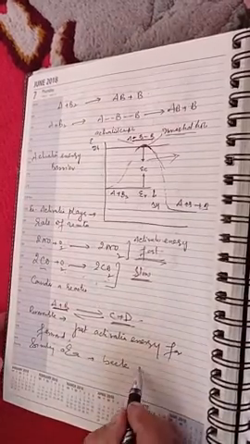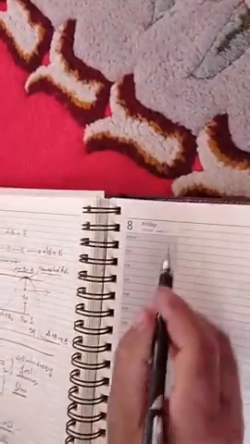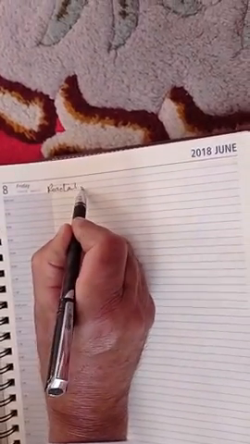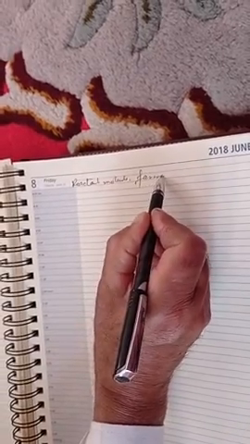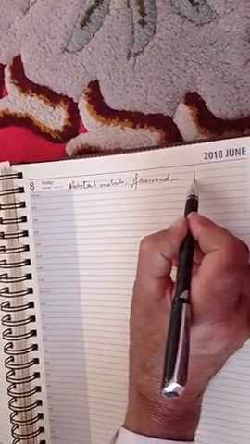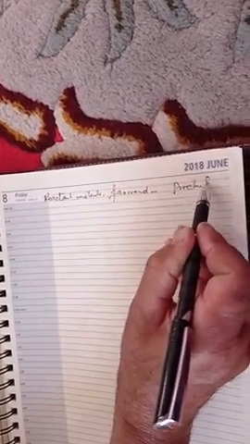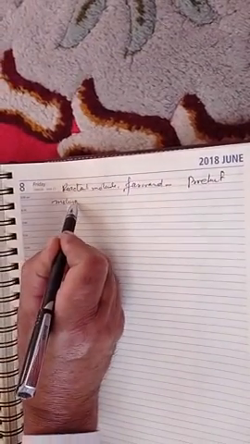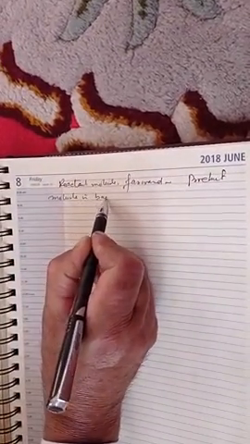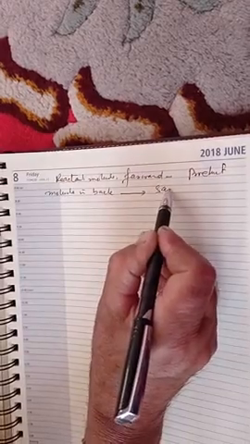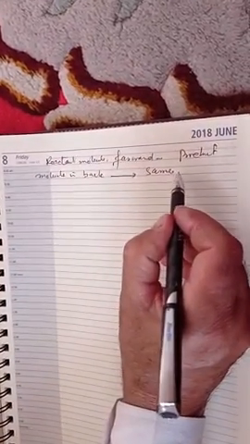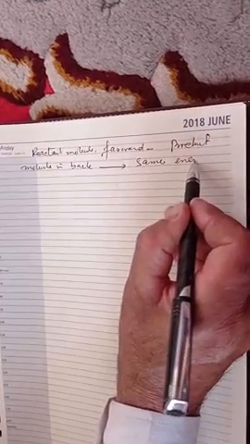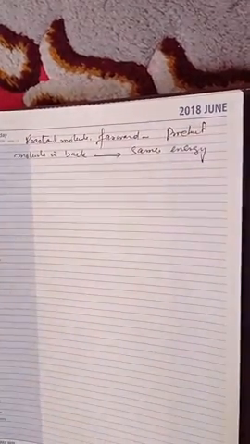So the reactant molecules in the forward reaction and the product molecules in the backward reaction follow the same energy path. Both have the same energy path, but the activation energy will be different.